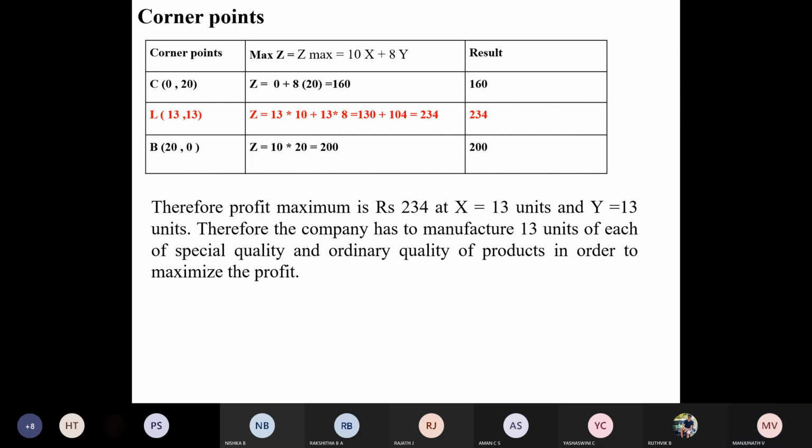Therefore, Z maximum, or I can say profit maximum, is equal to 256 units at x is equal to 12 units and y is equal to 17 units.